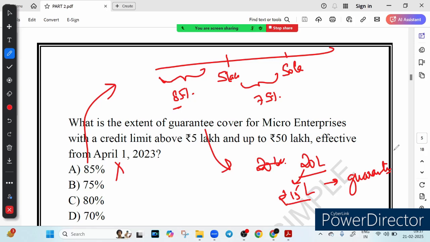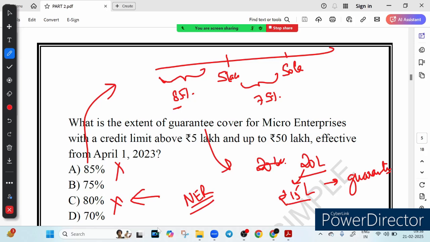And now option C says 80%. This is also wrong, because 80% guarantee cover applies only to MSE located in the North East region. See, I am clearing so many concepts from one question. Suppose the next question asks what guarantee cover a North East region unit gets, the correct answer would be 80%. This is the way of learning. From a single question we can create 4 other questions, and there is a high possibility of them being asked in the upcoming examination. And option D says 70%.